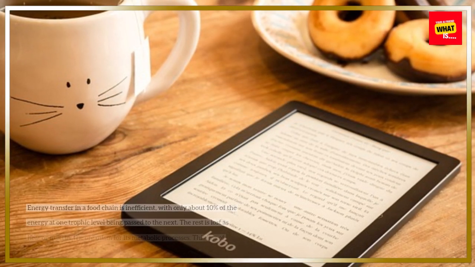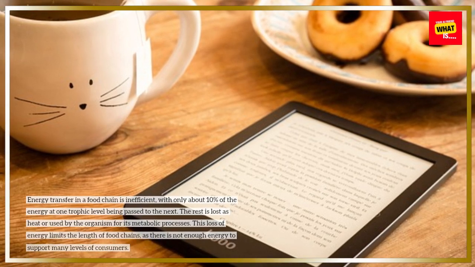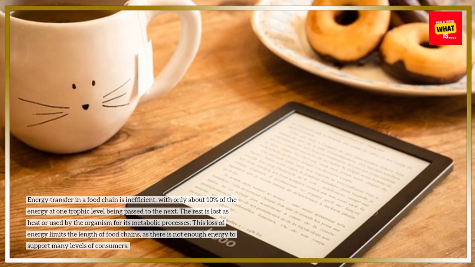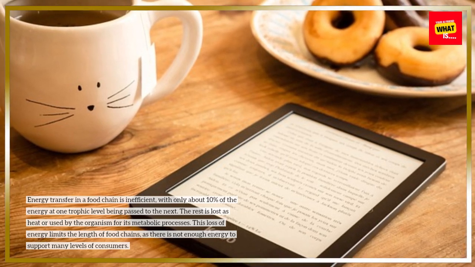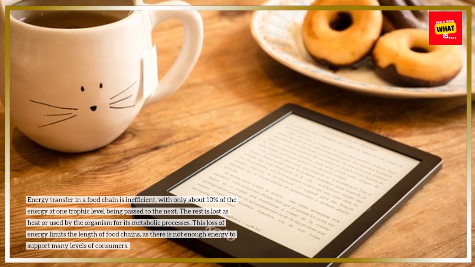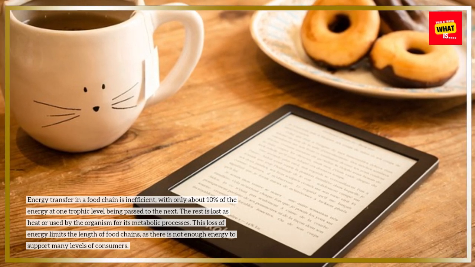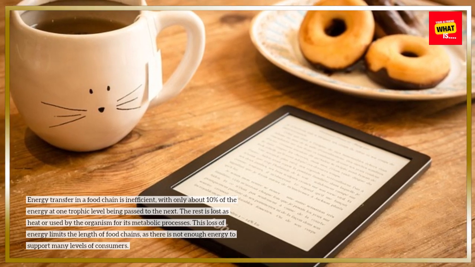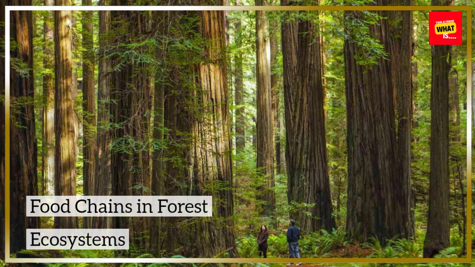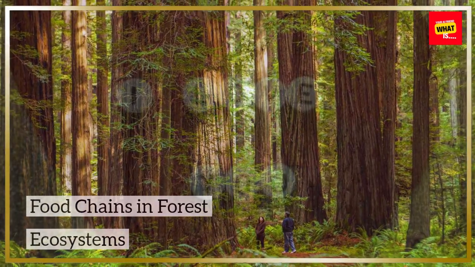Energy flow in the food chain. Energy transfer in a food chain is inefficient, with only about 10% of the energy at one trophic level being passed to the next. The rest is lost as heat or used by the organism for its metabolic processes. This loss of energy limits the length of food chains, as there is not enough energy to support many levels of consumers.